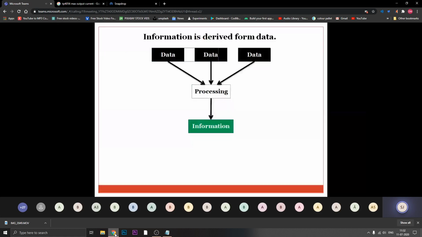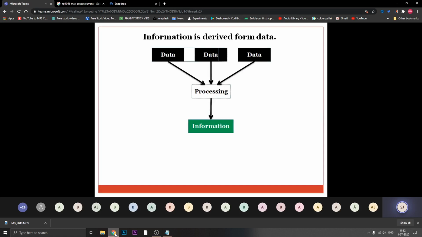So we discussed this diagram. Information we have derived from the data. We give data to the circuitry, or we can say the processing part. In that processing, all the data gets collected, and whatever new thing comes out is called information.